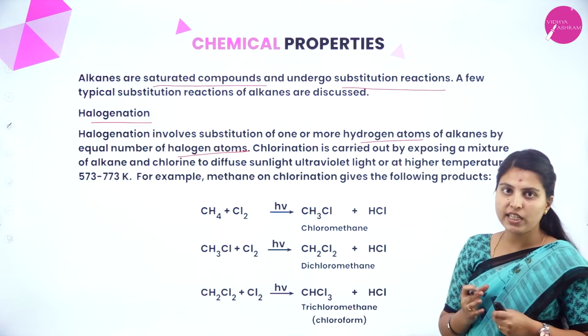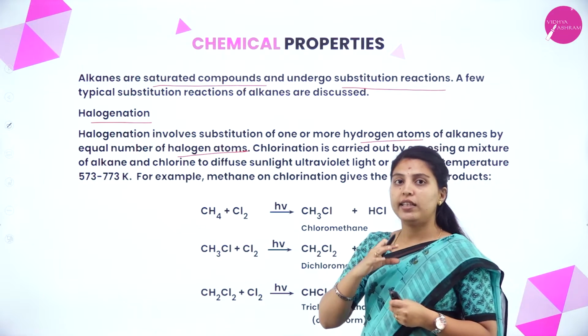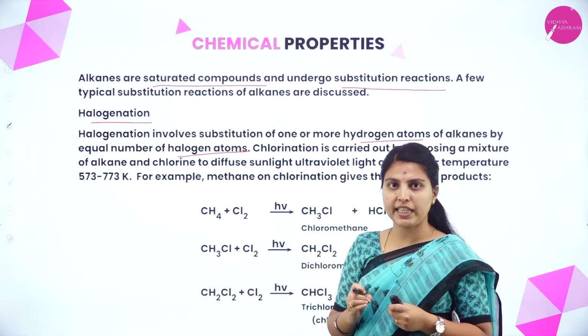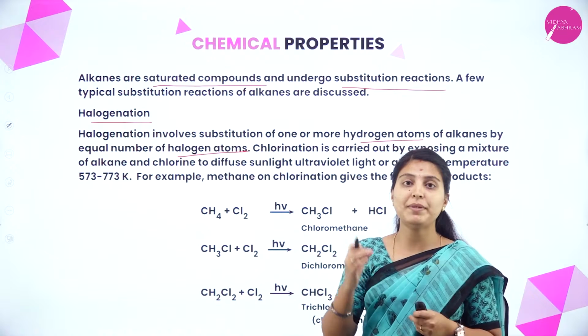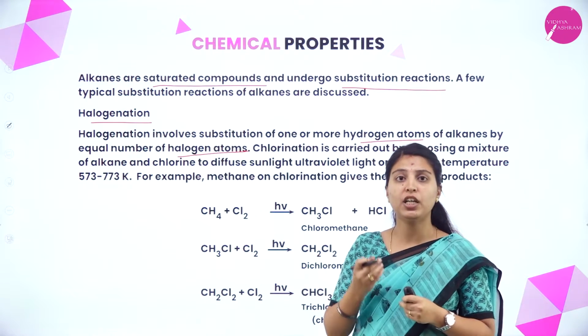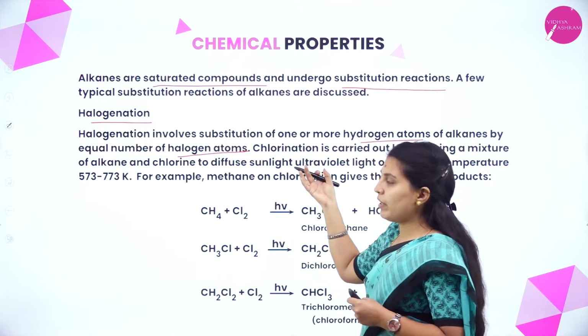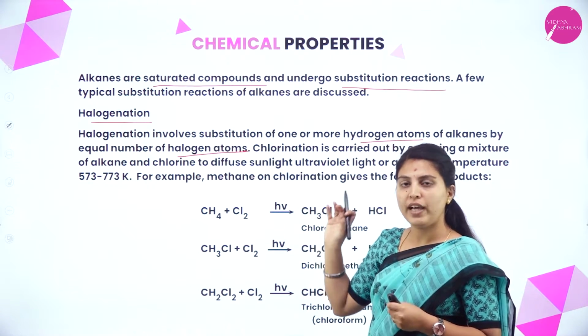Halogenation is a type of substitution reaction in which the hydrogens present in methane or any alkane are substituted by a halogen atom. Halogens means chlorine, bromine, iodine usually. That will be substituted instead of hydrogen.